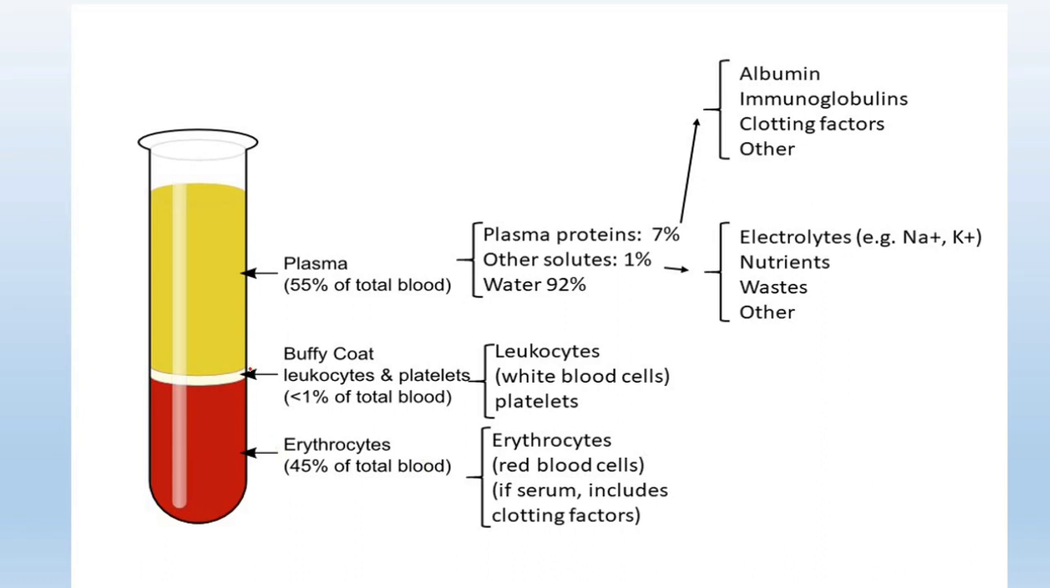Then the layer above it, which is white in color, the buffy coat, consists of the leukocytes and the platelets. Then the top layer is the plasma, which is almost 55% of the total blood. It constitutes water, solutes, which are electrolytes, nutrients, waste, and other substances. The plasma proteins are the albumins, immunoglobulins, which are the antibodies, and clotting factors. So this was the composition and the properties of the blood.